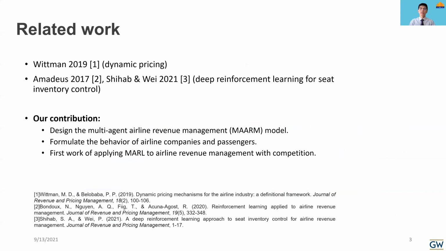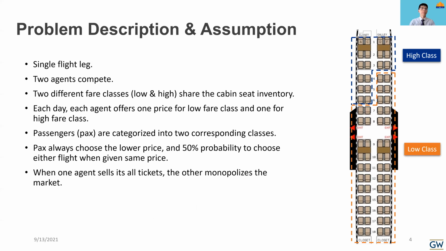Our contribution for this project is, firstly, we designed the multi-agent airline revenue management model. We call it MARM. And we formulate the behavior of airline companies and passengers. It is the first work applying multi-agent reinforcement learning to airline revenue management with competition.